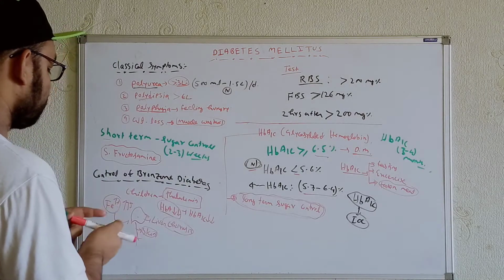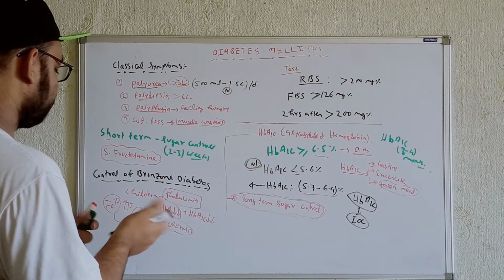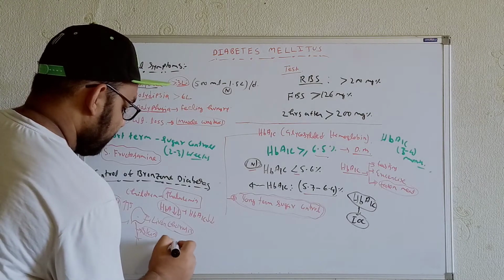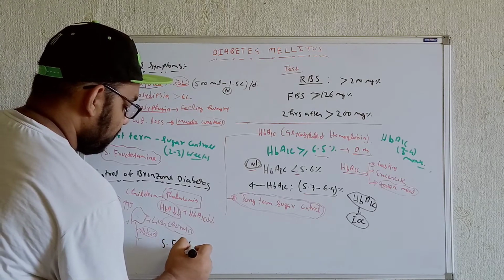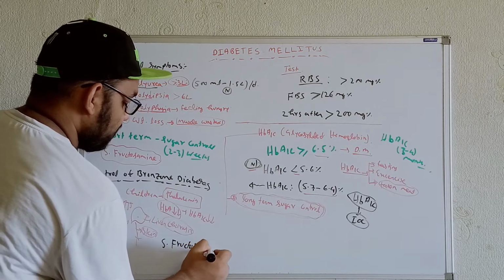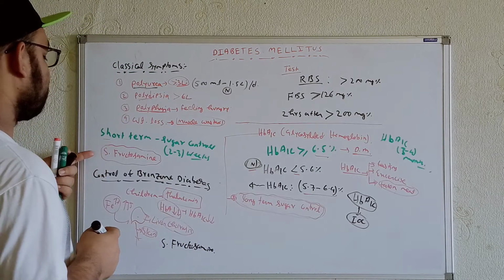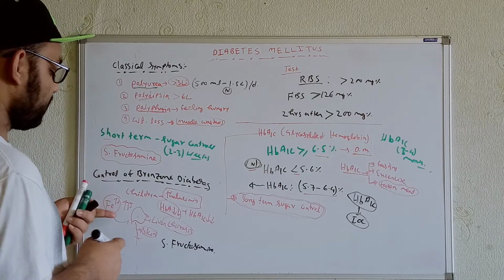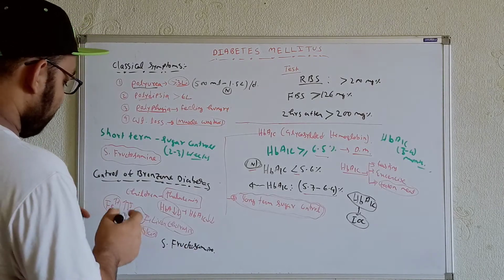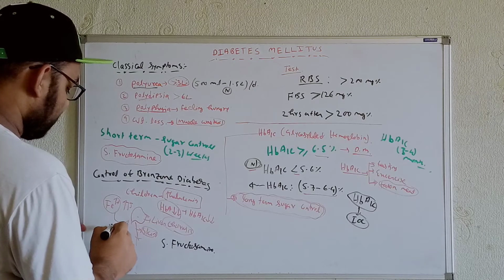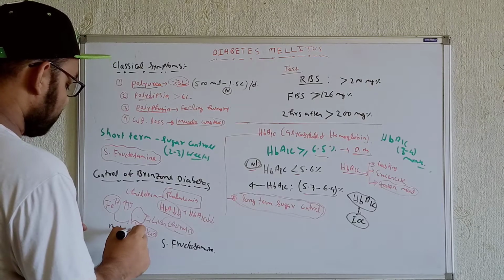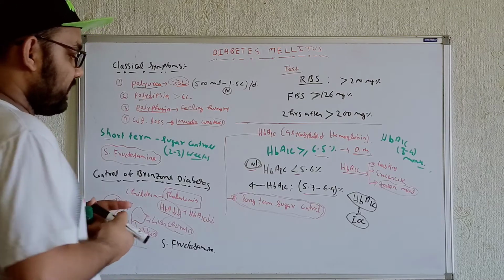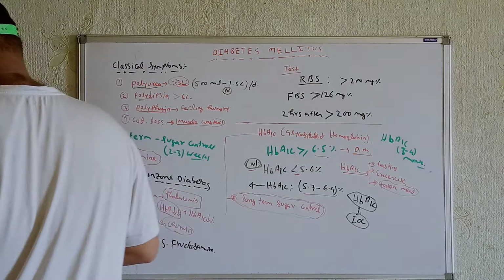In these cases also, we can do tests to confirm the diabetes. We can do the serum fructosamine. As far as short-term sugar control is concerned, you can do the serum fructosamine. For the control of bronze diabetes, you can also do the serum fructosamine. And in these cases, the melanin will be activated, and that will alter the skin color. So this was all about the testing, whatever tests we can do in the different aspects.